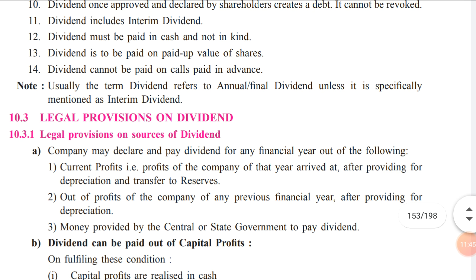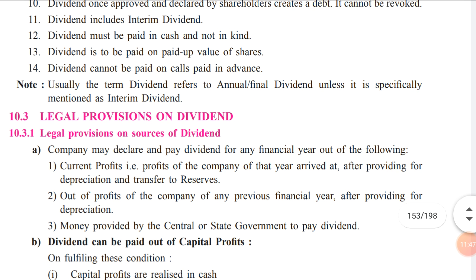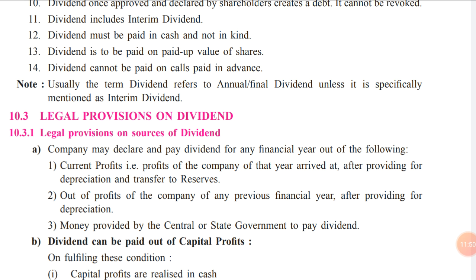Dividend is to be paid on the paid up value of the share. So once the company decides to pay the dividend, whatever the amount of capital that has been paid by the shareholder, only till that much amount they are eligible and have the right to get the dividend. So if the investor has made a full payment related to the shares, then they will get the dividend on that total face value. Otherwise, if 7 rupees has been paid, then they will get the dividend only on the 7 rupees that they have paid.